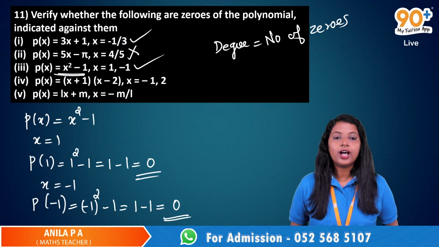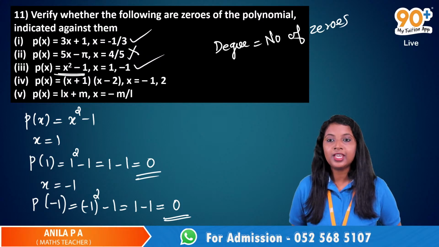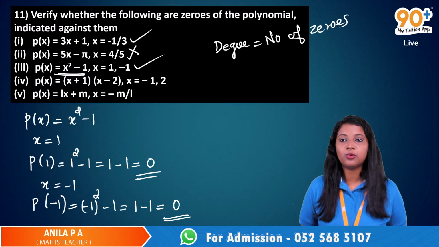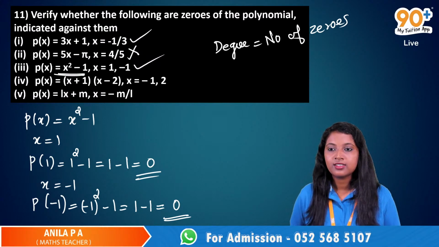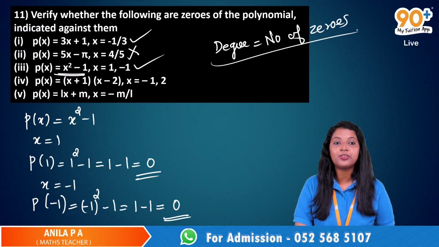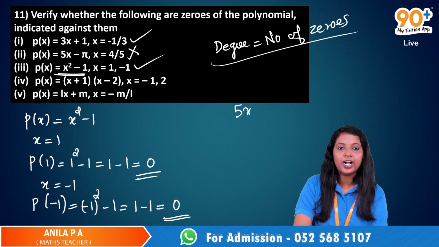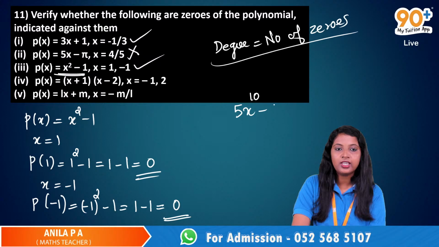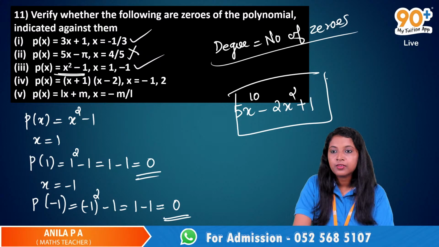Yeah. So, what about a cubic polynomial? Can you guess the number of zeros of a cubic polynomial? Anybody? A cubic polynomial will have 3 zeros. Very good. Degree is equal to the number of zeros. Very good. So can you guess the number of zeros of this polynomial? 5x raised to 10 minus 2x squared plus 1.